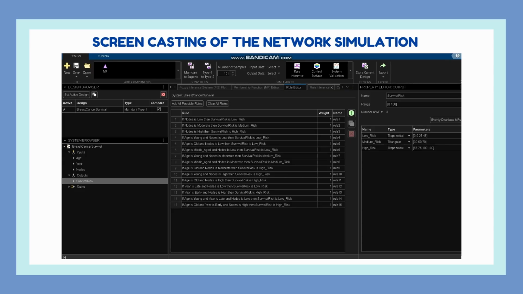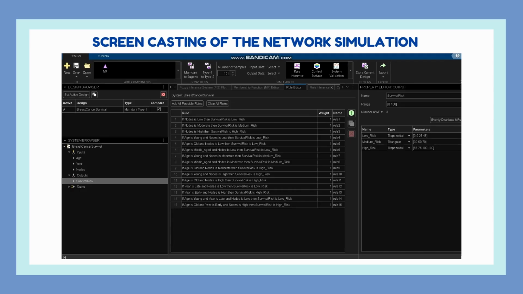The system also uses a combination of multiple input variables to improve prediction accuracy. For example, Rule 4 states that if age is young and nodes are low, then survival risk is low. Rule 10 states that if age is young and nodes are high, then survival risk is high. And lastly, Rule 15 combines all three inputs. It states that if age is old, year is early, and nodes are high, then the survival risk is high.